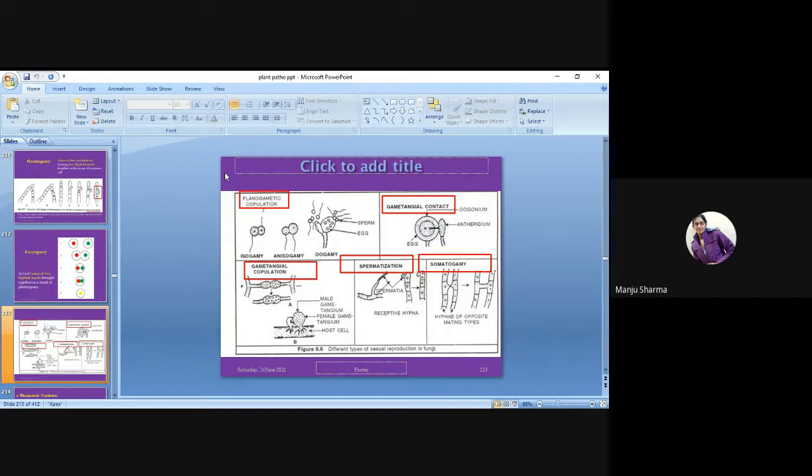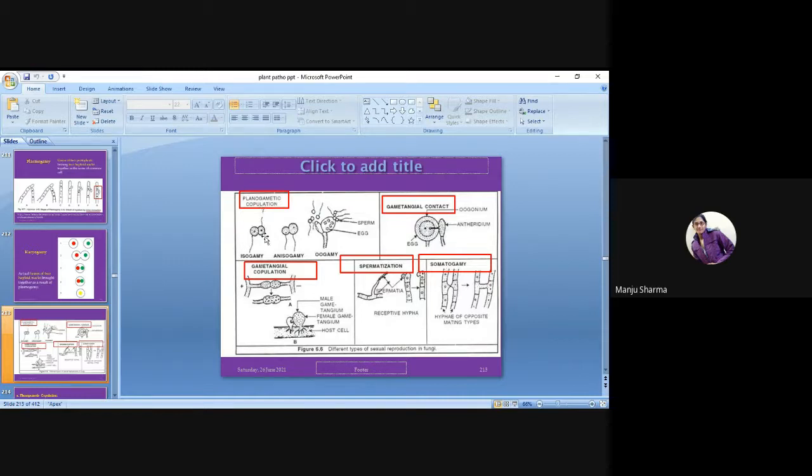Like planogametic copulation, here there is isogamy, anisogamy or oogamy. Three types are there: isogamy, anisogamy and oogamy. So in the first diagram you have to see that both the nuclei are attached to each other and both are the same, morphologically similar. That means their size and shape will be equal.